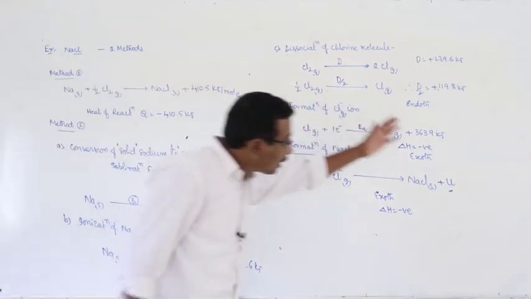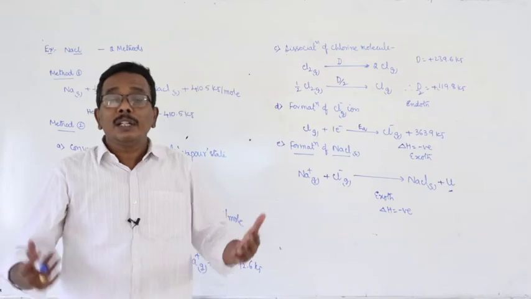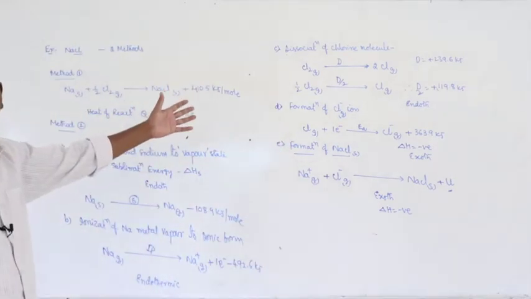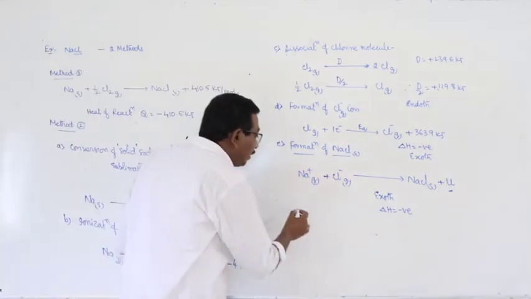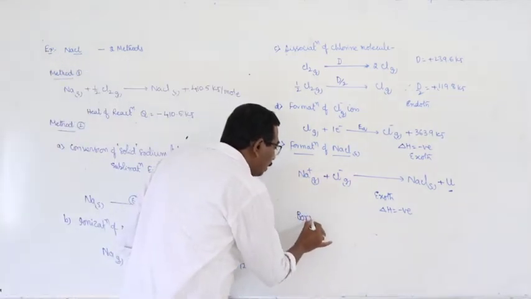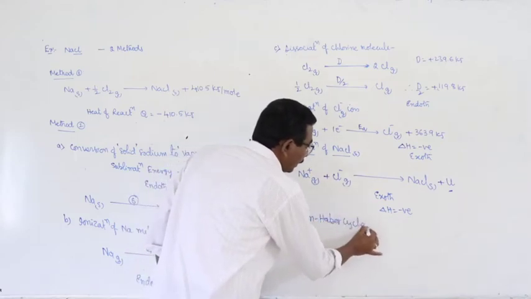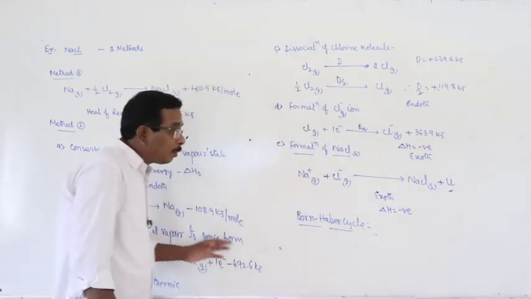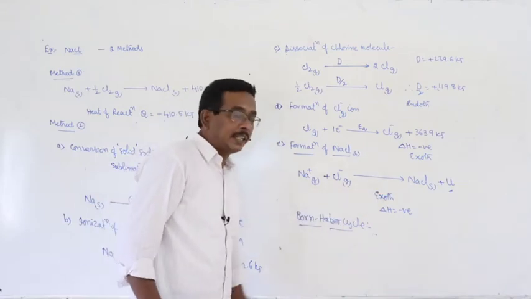Here the calculation of lattice energy is nothing but the calculation of the energy change that takes place during the formation of an ionic bond. And for that we are using the Born-Haber cycle. What is the formula used to calculate lattice energy in the Born-Haber cycle?